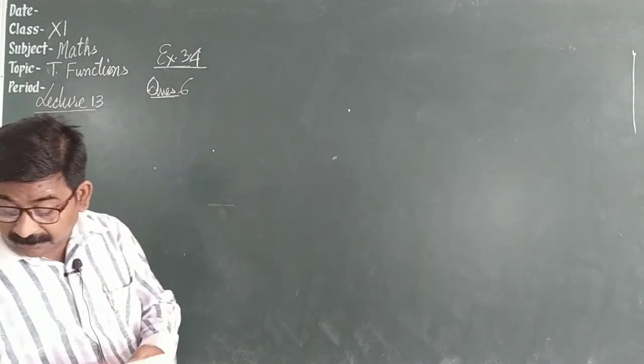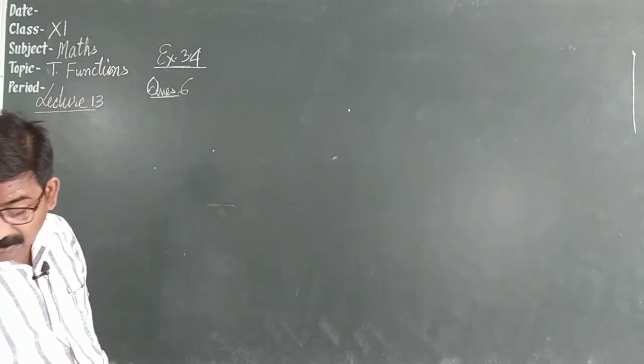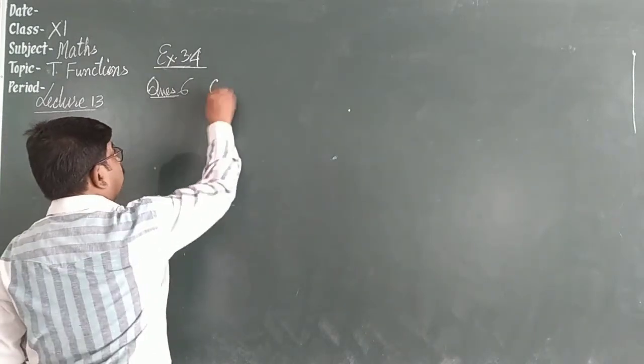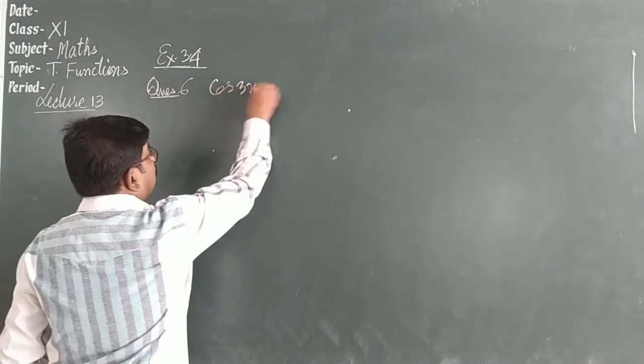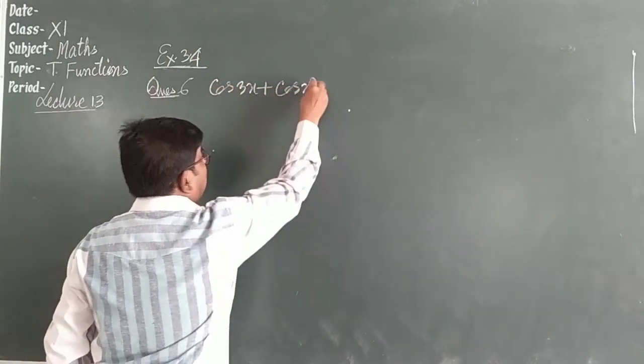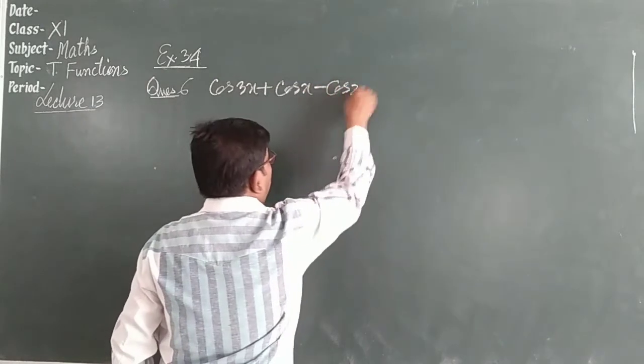Sixth question, we are given cos 3x plus cos x minus cos 2x is equal to 0.